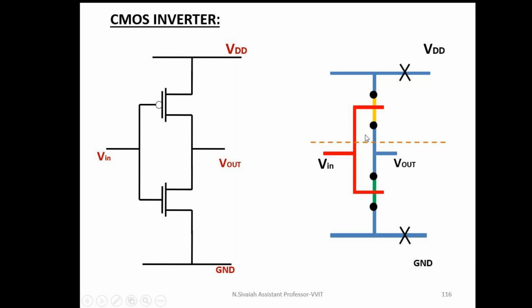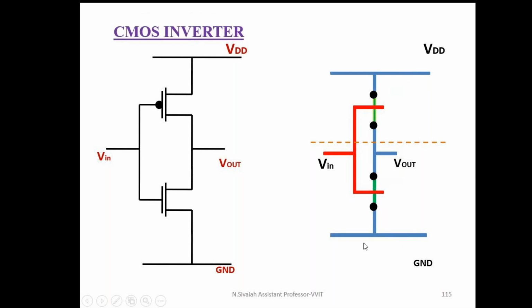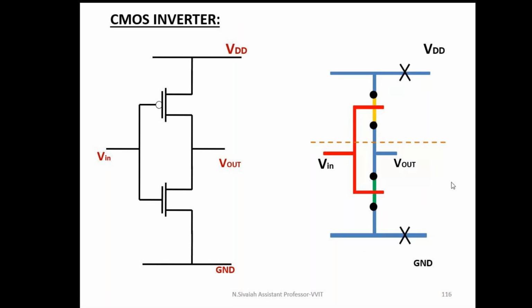See, this is also a stick diagram for a CMOS inverter only. This is similar to the previous one. The only difference is what? Here I am indicating a cross mark. What does this cross mark indicate? This cross mark indicates a substrate connection.